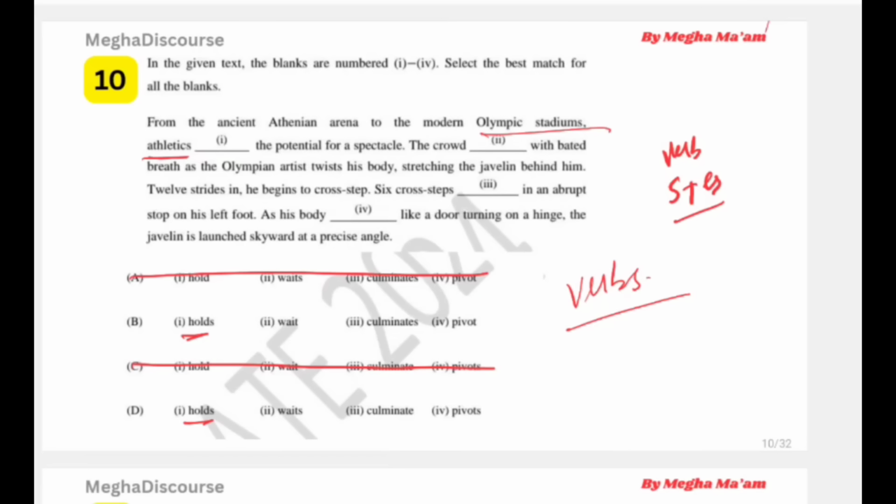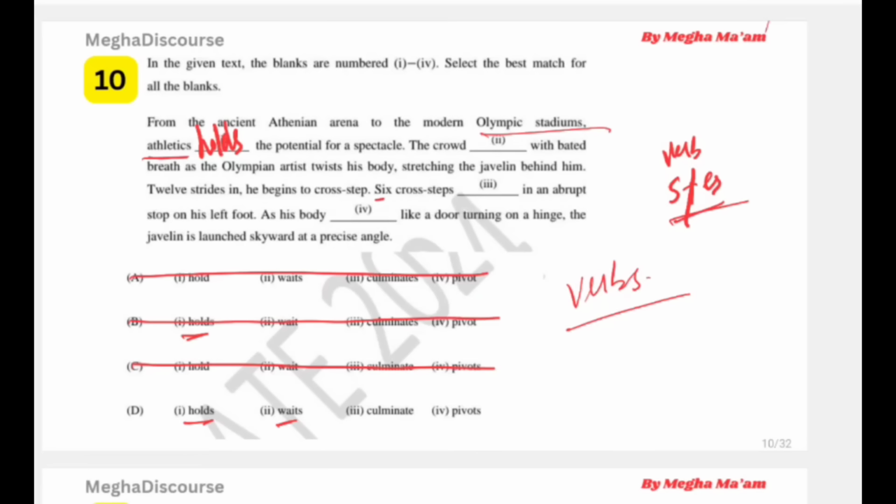Now let us pick from B and D. So हम यहाँ आएगा holds. Now, the potential for a spectacle. Crowd is again a singular collective noun. Okay, it is a collective noun. So collective noun singular है, तो सिंगुलर हमारी verb आ गई, सिंगल verb. सेम ऐसे ES होना चाहिए verbs में. तो हमारी क्या होगी, wait और waits, simple waits. तो यहाँ ही क्लियर हो गया हमारा answer should be D. Let us again justify the option 3.